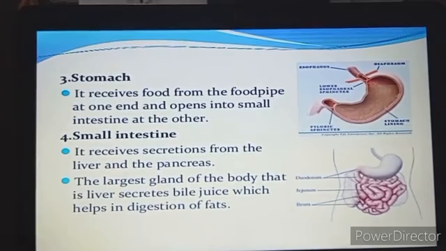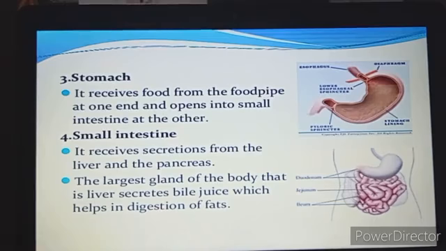The inner wall of the small intestine also has small finger-like projections, and these projections are called villi. These villi help in the absorption of the digested food material.